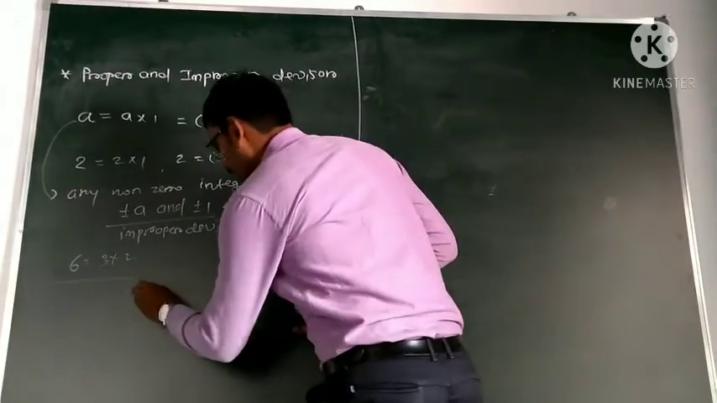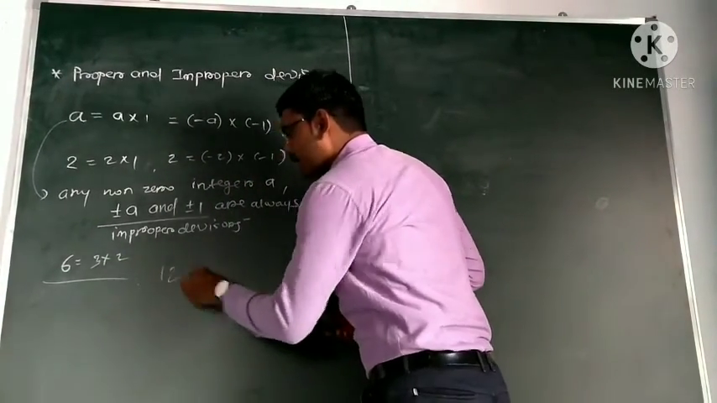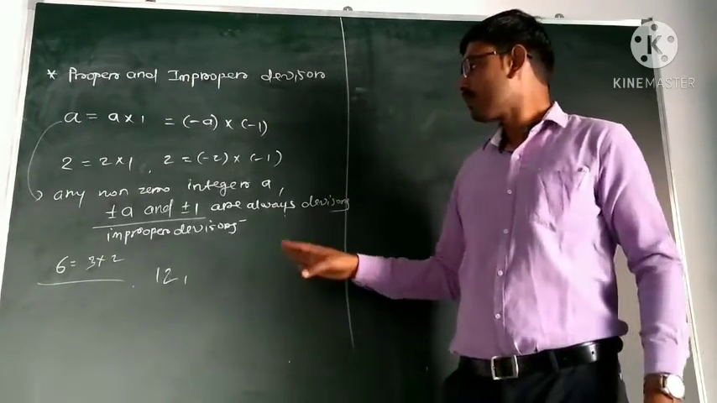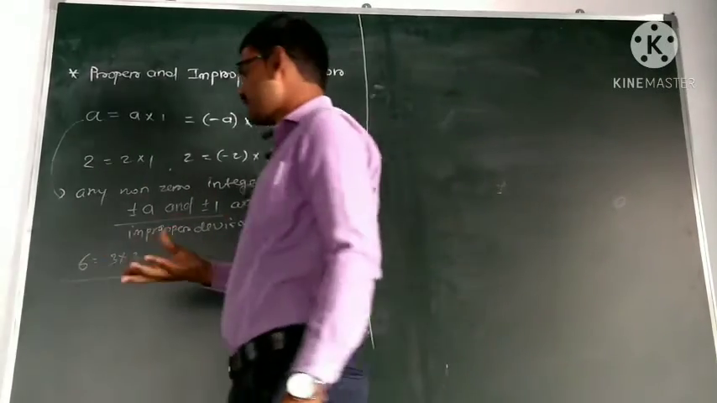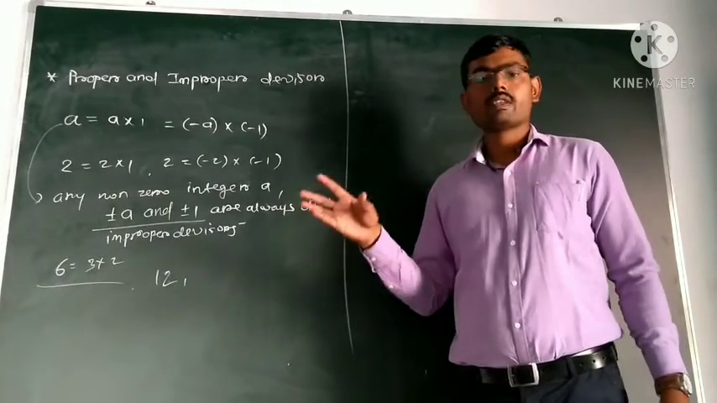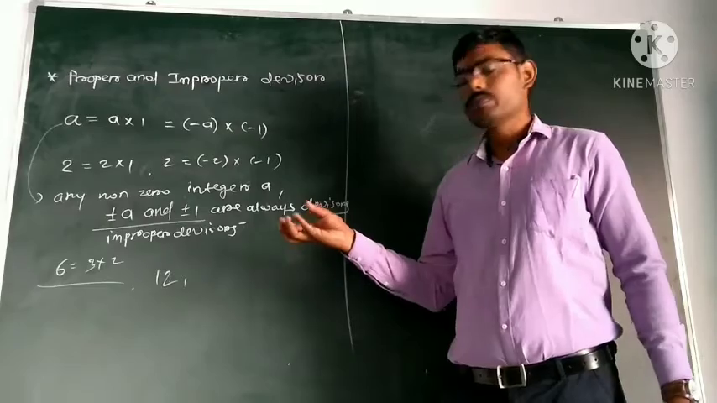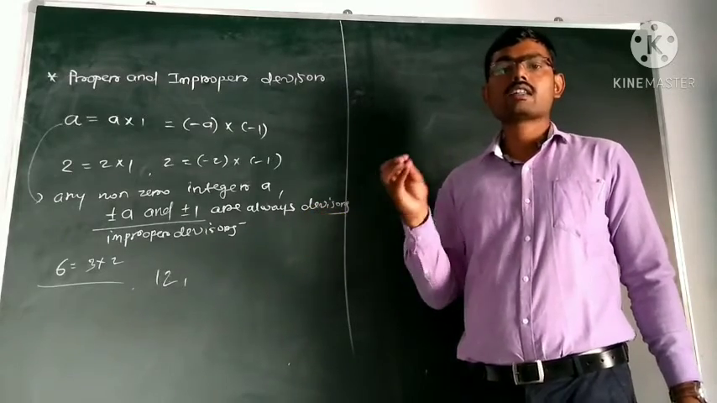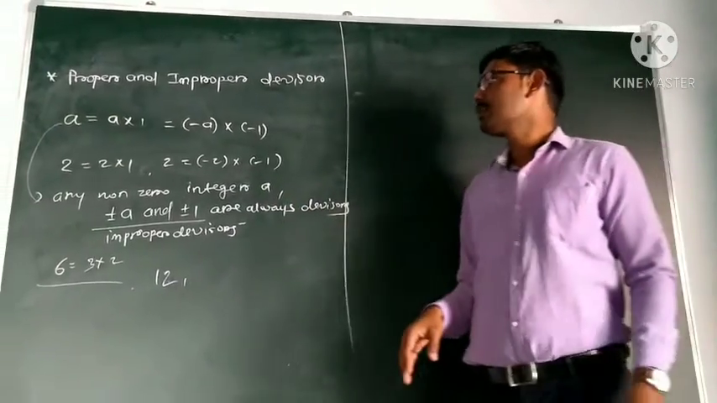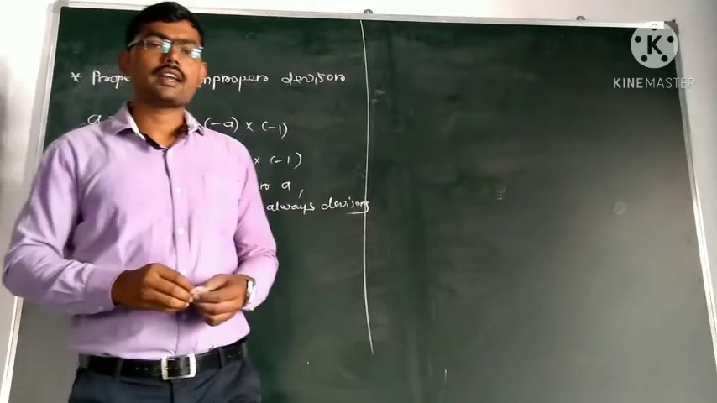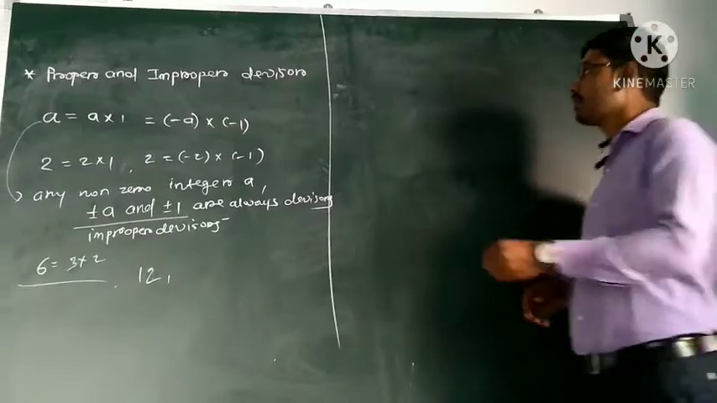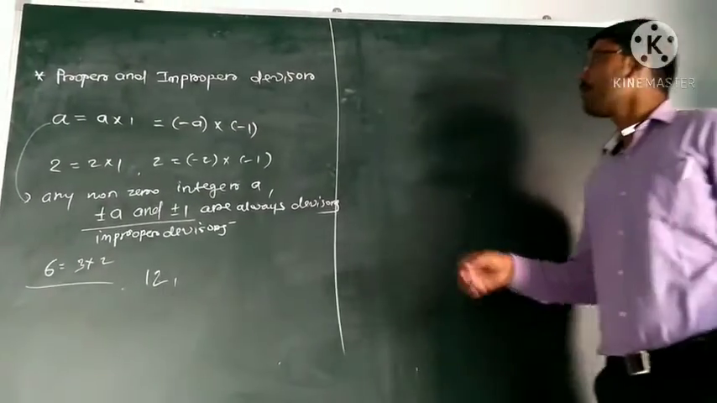If 12 is the number, then 1 and 12, also minus 1 and minus 12. If we think about the positive divisors, then plus 1 and plus 12 are improper divisors, and 2, 3, 4, 6 are the proper divisors of 12. This is the concept of proper and improper divisors. Now we will see one example, or some property.